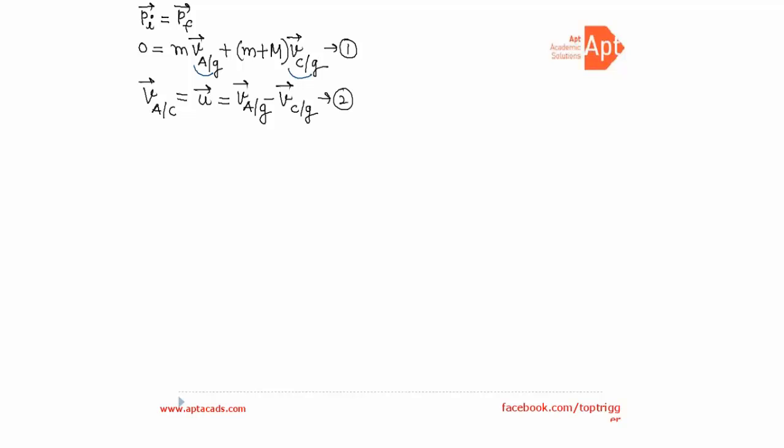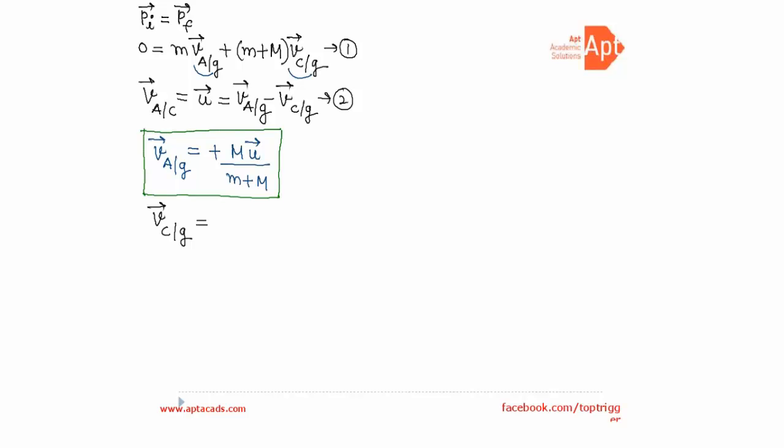Solving these two equations, we get velocity of A with respect to ground will be plus m u vector upon m plus capital M. So A moves along the same direction in which the relative velocity was, right? Also we get velocity of cart with respect to ground after A jumps off it is minus m u vector upon m plus capital M. So this is the velocity with which now B plus C is moving. The cart is moving along with B with this velocity, which is given to us as VCG, right?